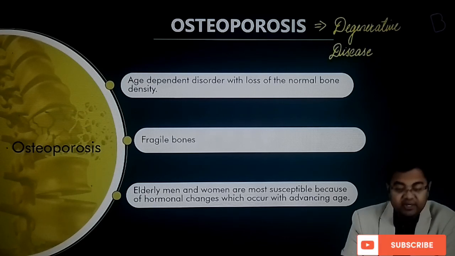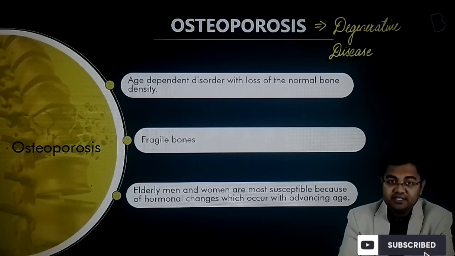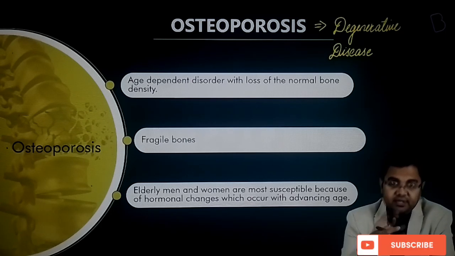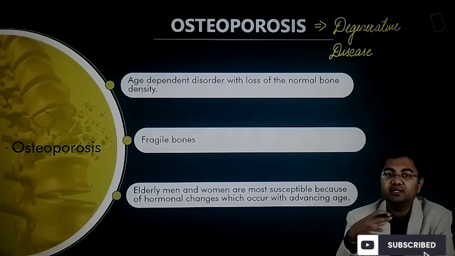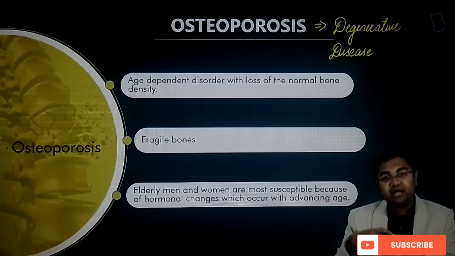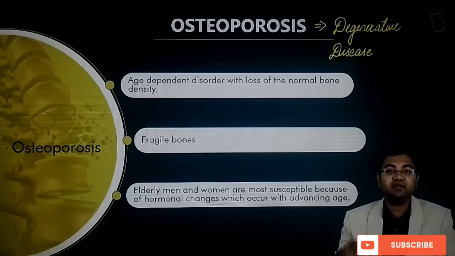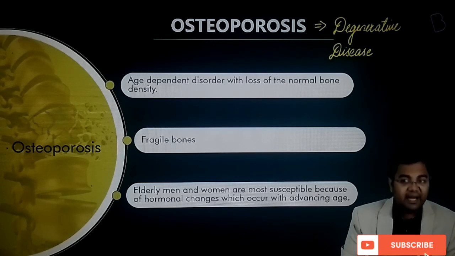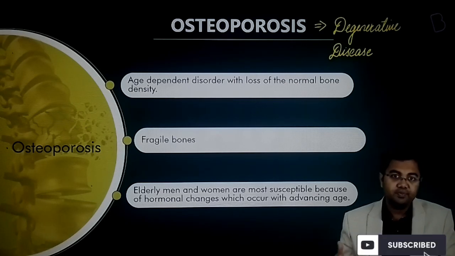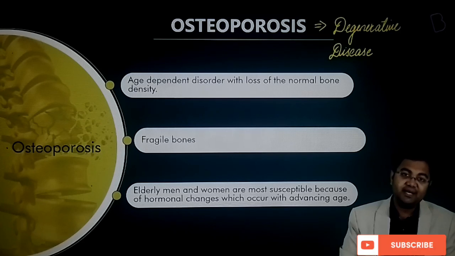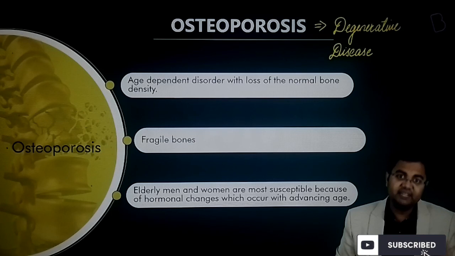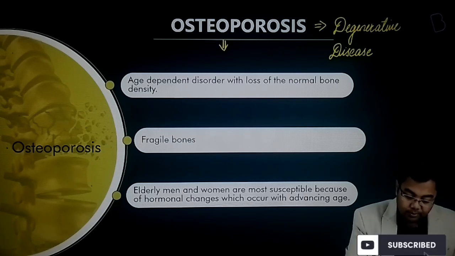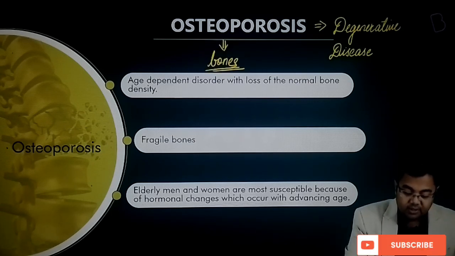Now what is the meaning of degenerative disease? These are diseases which actually happen with age. These are diseases which will not be seen in children or young adults, in teens, or even people who are 30 or 40 years old. So what happens after a point in time is that various organs will start to not function as properly as they used to, and that is where degenerative diseases may happen, and osteoporosis is one of the degenerative diseases of the bone. Alright, it is related to the bones.